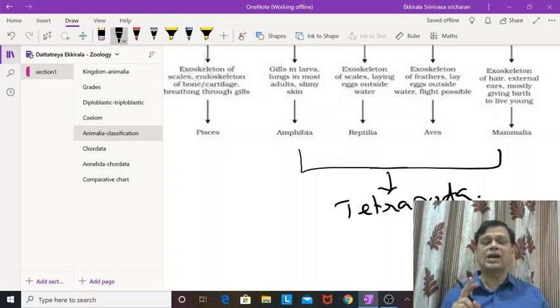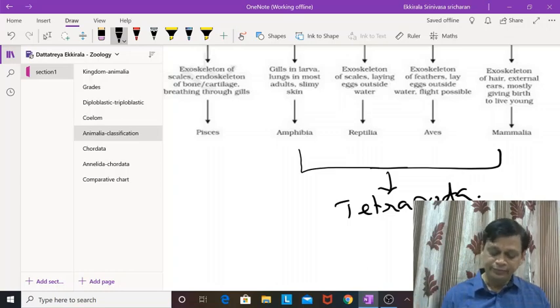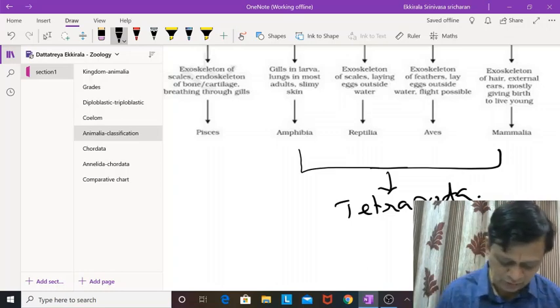Thus, Vertebrata has been categorized into two superclasses, or grades: Agnatha and Gnathostomata. Agnatha means no jaws, Gnathostomata means jaws are present. Then Pisces, fishes, and then Tetrapoda: Amphibia, Reptilia, Aves, Mammalia, generally with two pairs of limbs. This is an overall view.